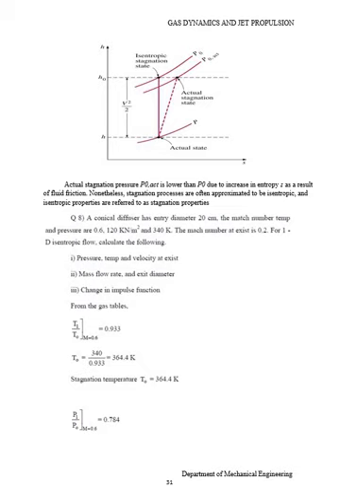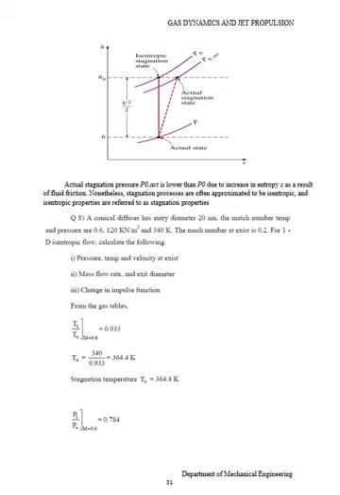The problem is: a conical diffuser has entry diameter 20 cm. The Mach number, pressure and temperature are 0.6, 120 kN per meter square, and 340 Kelvin. The Mach number at the exit is 0.2. For one-dimensional isentropic flow, calculate the following: pressure, temperature, velocity at exit, mass flow rate, exit diameter, and change in impulse function.